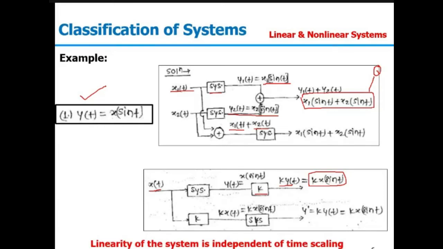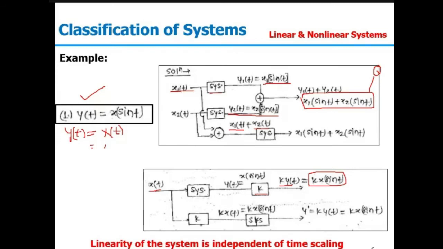Here we can conclude one thing, that your linearity property is independent of time scaling. Time scaling means suppose you have given a relation y(t) equal to x(t). Here we can simply say the given system is linear because it simply depends on the input.